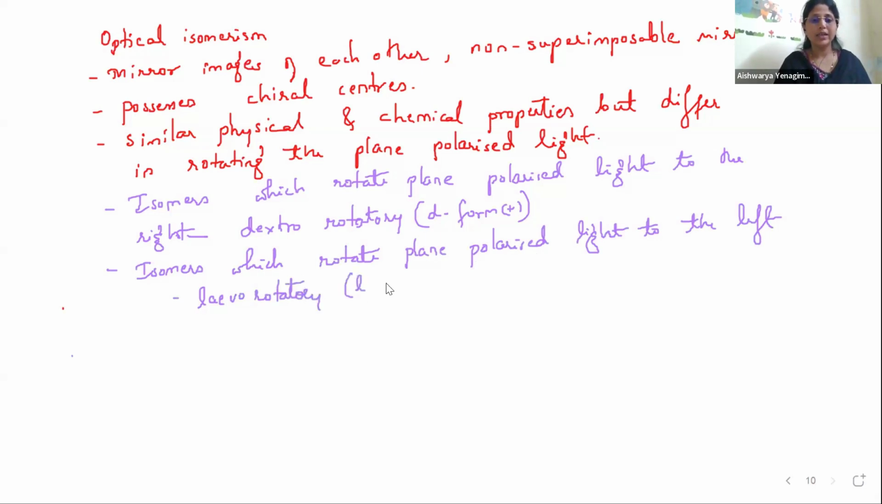And they are written as L form or in some cases indicated by negative sign also. So this is the explanation regarding optical isomerism. This optical isomerism can be understood by taking various examples also. So let us see one by one.